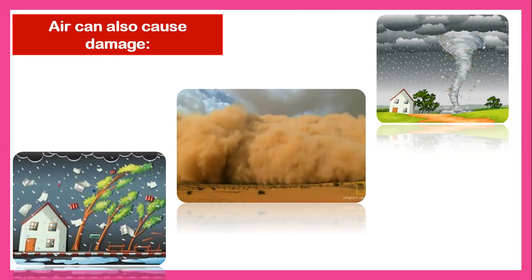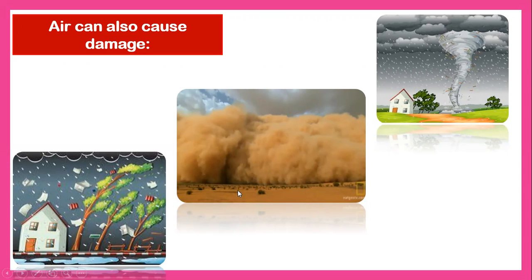Okay, so let's get to know the disasters caused by the air. Again, air can also cause damage, right?